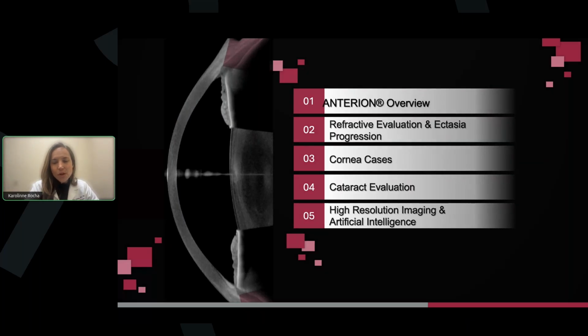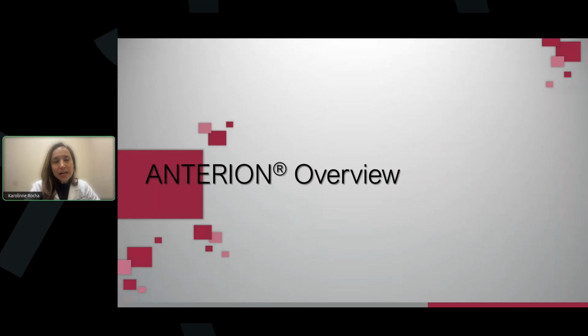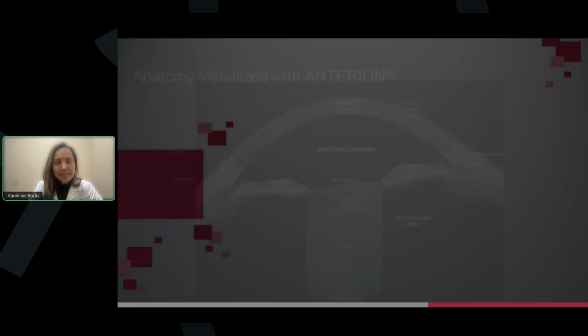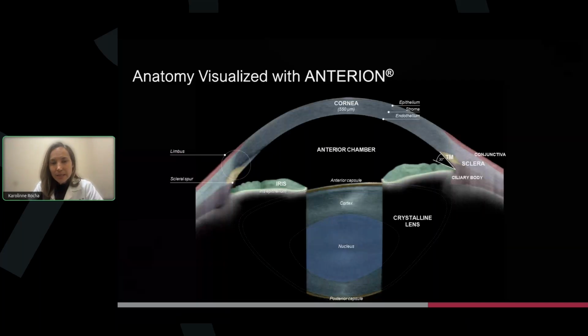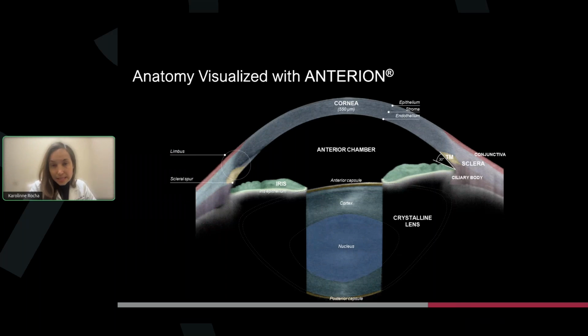So let's talk a little bit about the technology, for the ones that are not familiar with the anterior device. The imaging is just unbelievable. This is a SwepSource OCT with a wavelength of 1,310 nanometers, and that gives us this really wide visualization of the anterior segment, 16.5 millimeters.